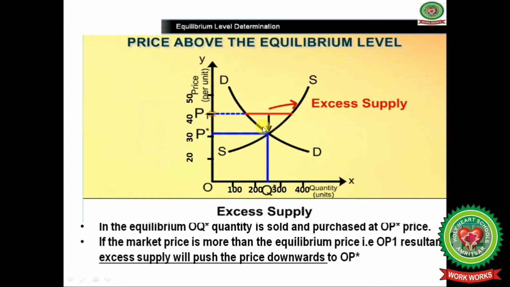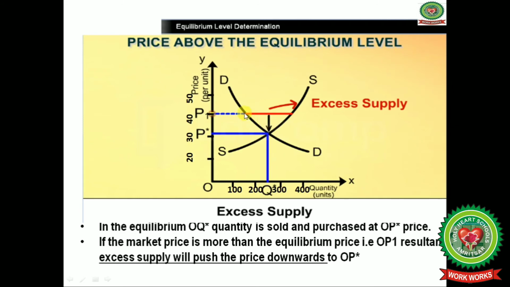Now we will discuss the case where the price is above the equilibrium level. You know about the Marshallian cross, showing the downward falling demand curve and upward sloping supply curve, and both intersect at point E here. In this excess supply diagram, on the y-axis we have measured price, and on the x-axis we have measured quantity. As the price increased from OP star to OP1, what happened?